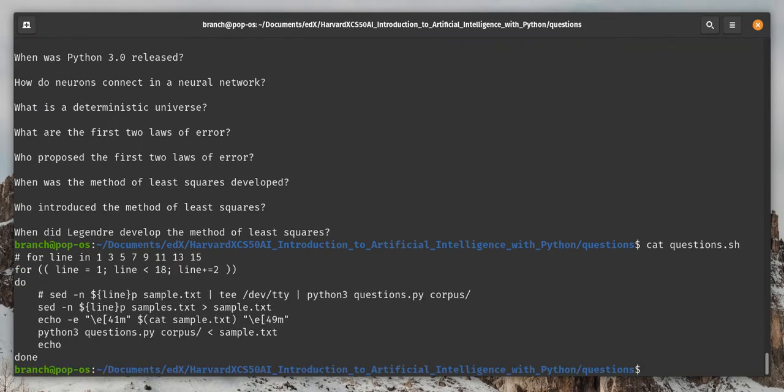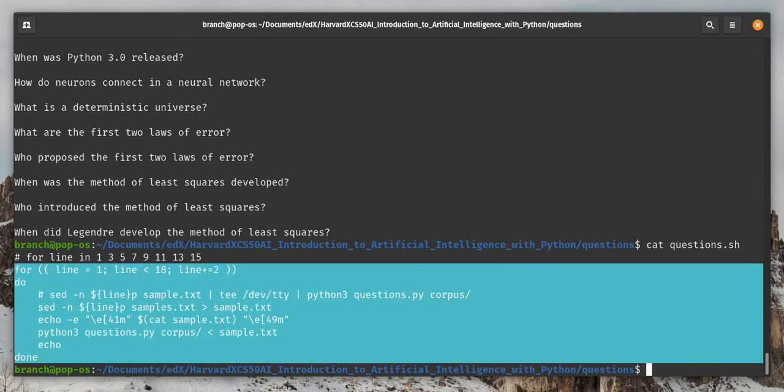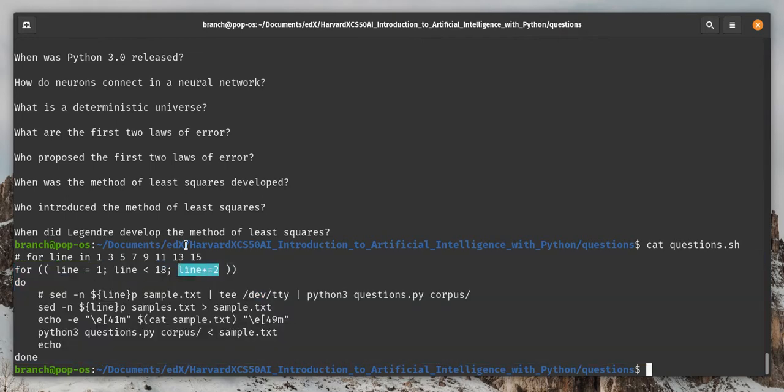Those questions will be provided to the script using a bash shell script that iterates through various line numbers in the file, incrementing the line numbers by 2, so that will give me every other line in the samples.txt file, which I cut out using the sed program, the stream editor program in Linux.